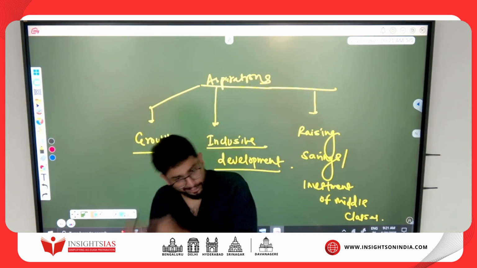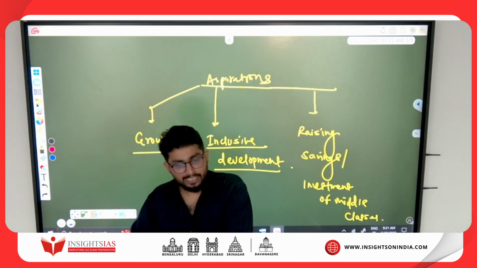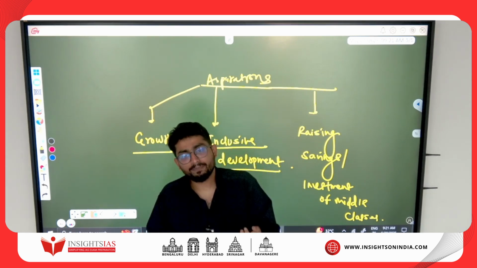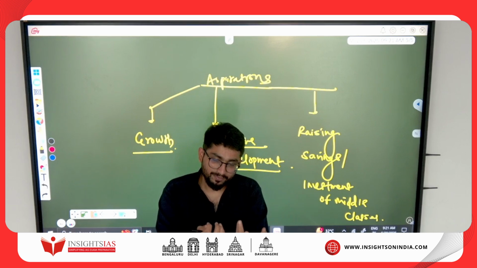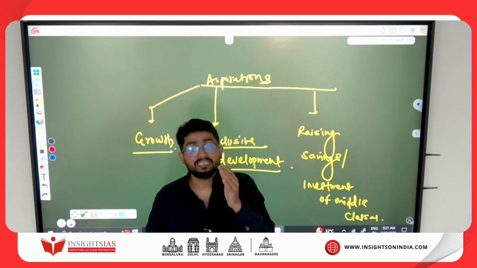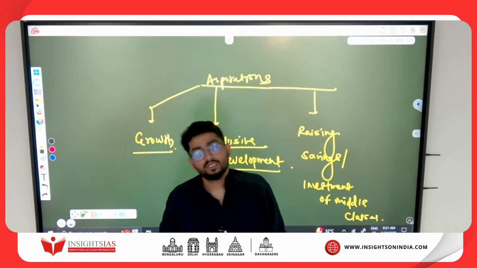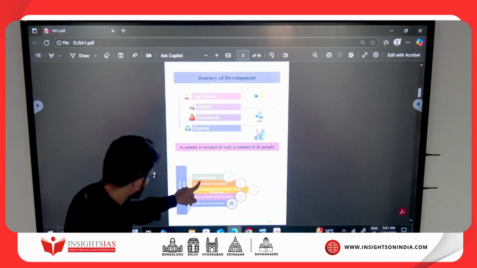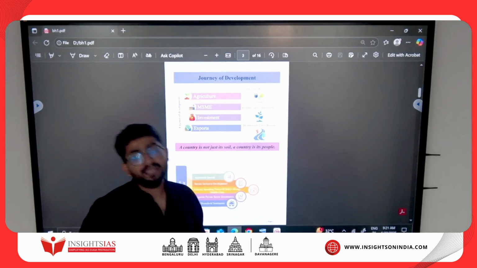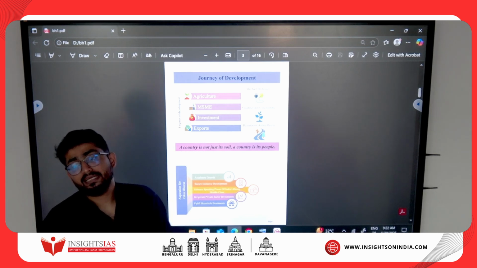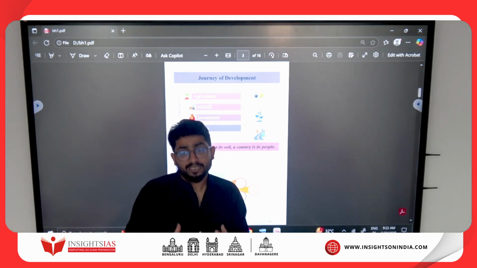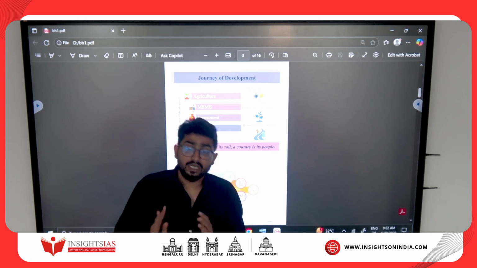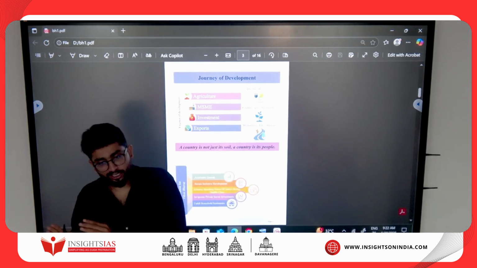Why? Because if savings are not there, people save in the banks, and if money is not in the banks, how will the banks give loans? Or if people don't have money in their hands, how will they invest in the stock markets or in the IPOs? Are you getting this? So a dipping savings rate is very bad for the economy. If the savings rate dips, investments also dip. So if you just see this part of the budget: growth, inclusive development, and what? Spending power of the middle income classes, because it's the middle class which is the backbone of the country. If the middle class can't save money, then it's a huge problem, because if savings are not there, there would not be investments.